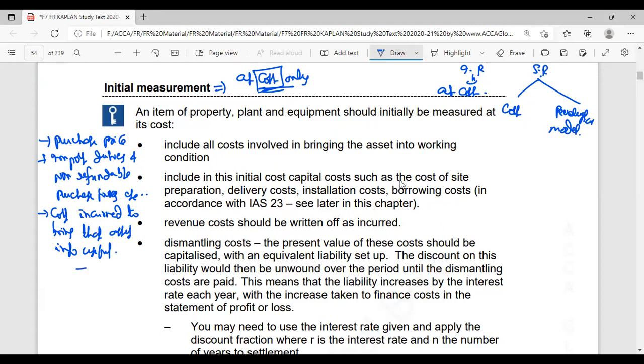And one more thing, along with all these things, we have to consider the present value of dismantling cost. So include all costs involved in bringing the asset into the working condition, and it includes the initial cost of capacity, cost of site preparation, development cost, installation, borrowing cost, etc. And coming to the dismantling cost, the present value of these costs should be capitalized with an equivalent liability setup. What is the meaning of that?